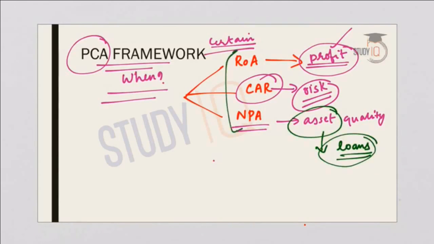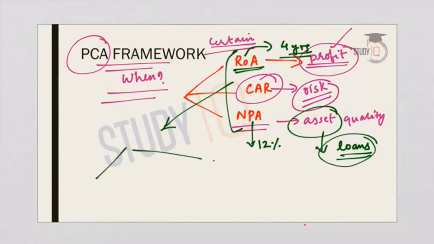So based on these three parameters, RBI will decide whether a bank meets the thresholds or whether it has breached the certain thresholds regarding risk. So in case if a bank has breached certain risk thresholds, RBI can invoke PCA or the prompt corrective action framework against the banks. Now again, if NPA crosses 12% and if there is a negative return on assets for consecutively 4 years, RBI will invoke PCA or prompt corrective action. And under PCA, there are two types of sanctions. First one is mandatory sanctions and second one is discretionary sanctions.